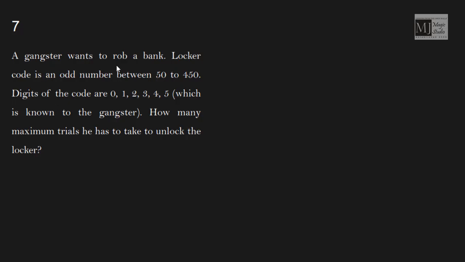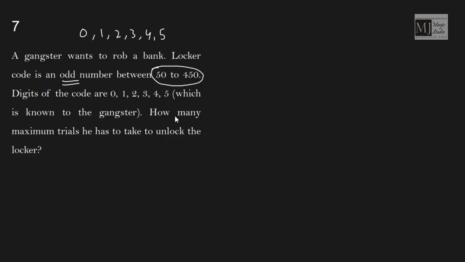Next question, number 7. A gangster wants to rob a bank. Locker code is an odd number between 50 to 450. Digits of the code are either 0, 1, 2, 3, 4 or 5, which is known to the gangster. That means he knows the digits which are used in framing the code are these, and the number lies between 50 to 450.